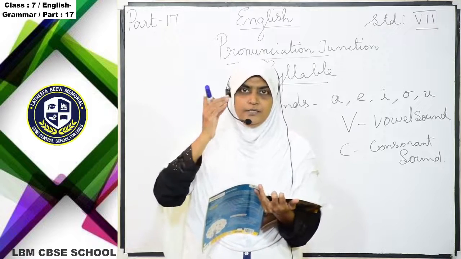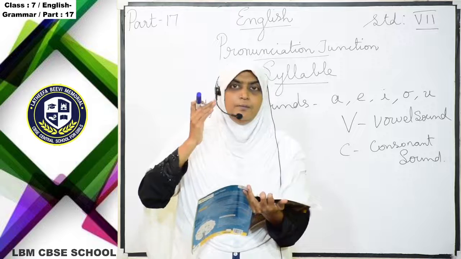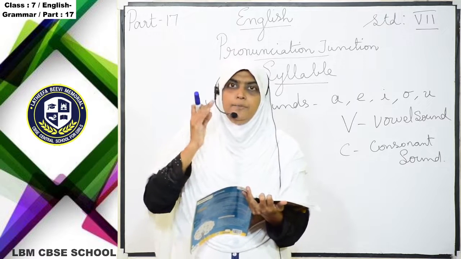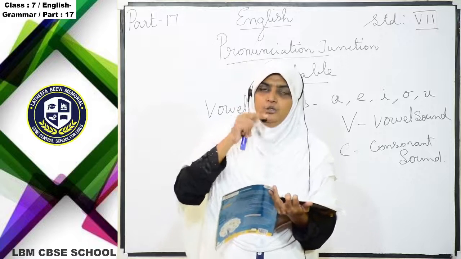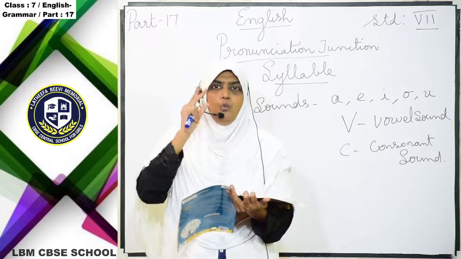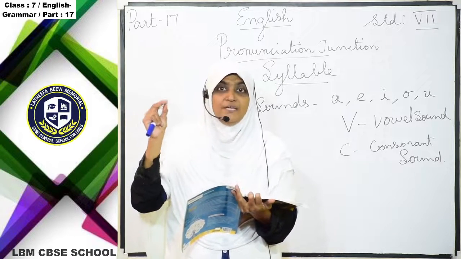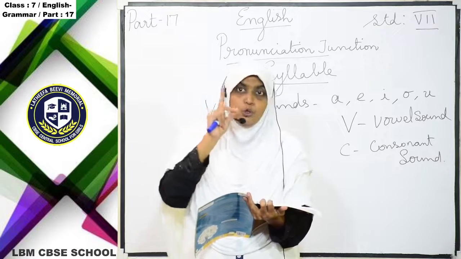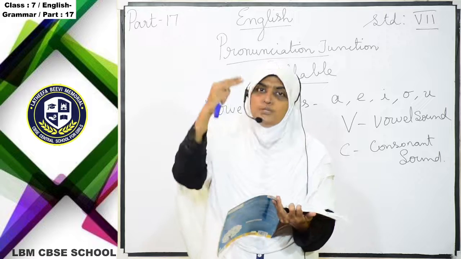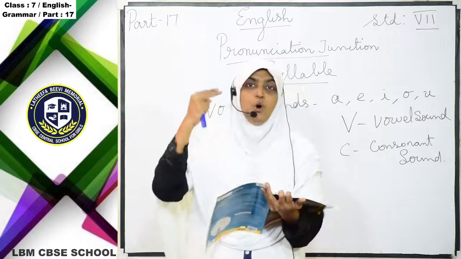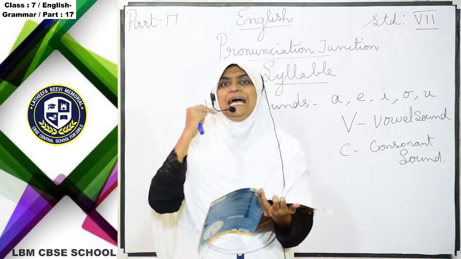For example, brother has 2 units of sound. So monosyllabic means one utterance of sound in a word. Now we are going to see the monosyllabic words and what structure they have.